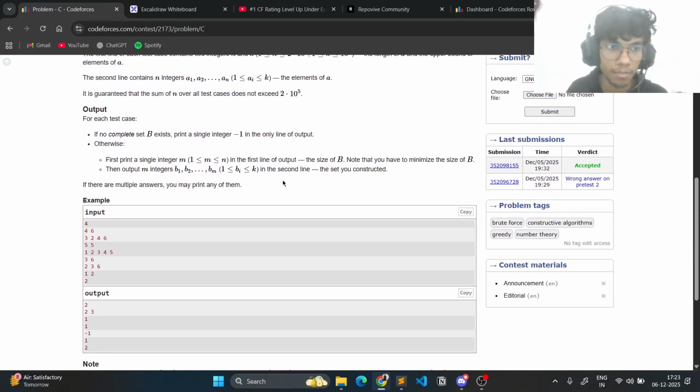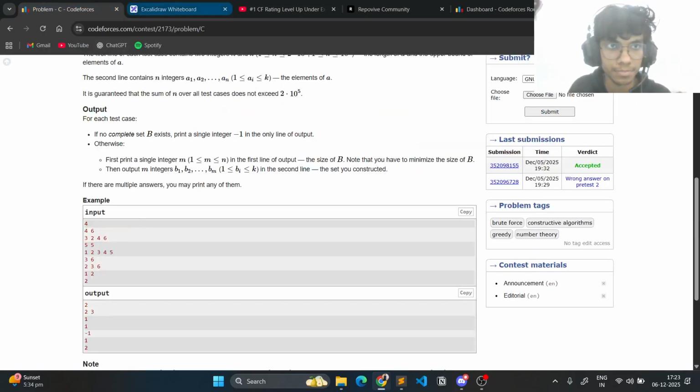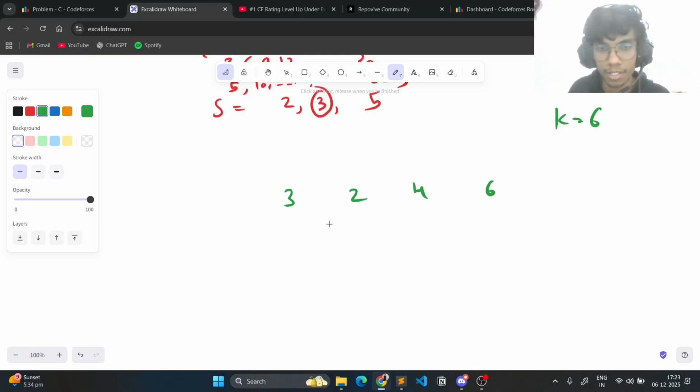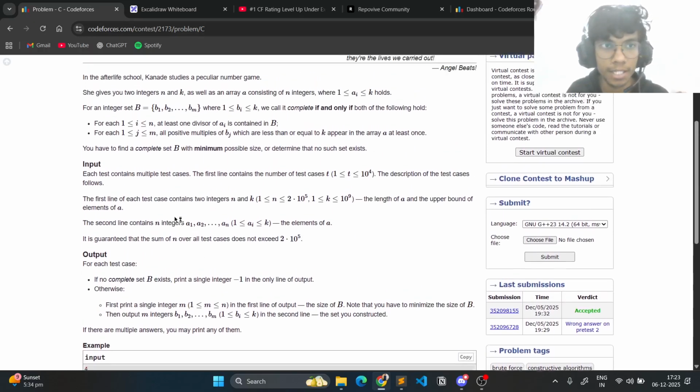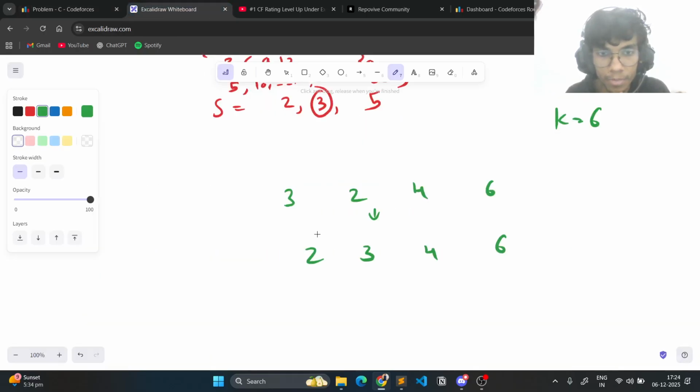I'll just take a sample case, then it will be much easier to see. So this is 3, 2, 4 and 6, and k equals 6. I'll sort this array so it is easier to see. So this is 2, 3, 4, 6, and these two conditions are essentially the same. This one says that at least one divisor of ai is contained in B. So this is ai, right?